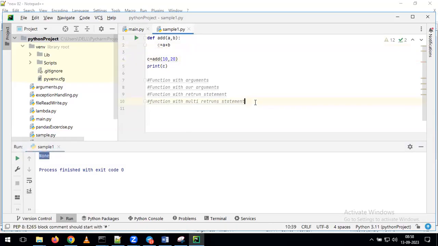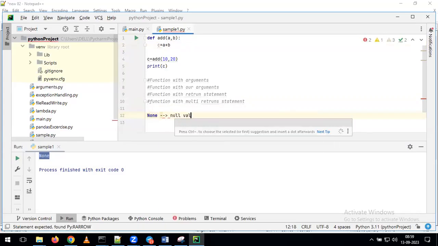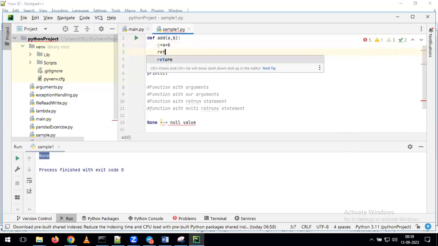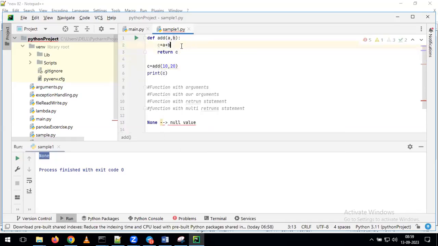But what is the meaning of None? This we also discussed in the previous classes. It is a data type, a kind of null value. Indirectly, we can say None is nothing but a null value. You gave add of 10, 20, so you are calling a function, but this function is not returning any value. For that reason, c is taking the value None. But if you want to give a proper value to c, what do we have to do here? We need to give return c, which means this function will return the value c, and that value is assigned to your c variable.